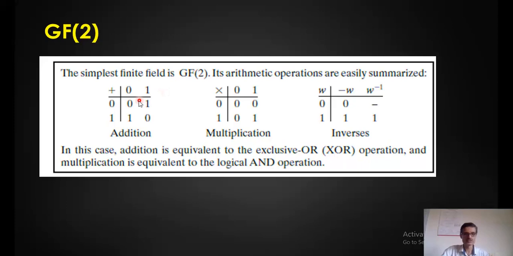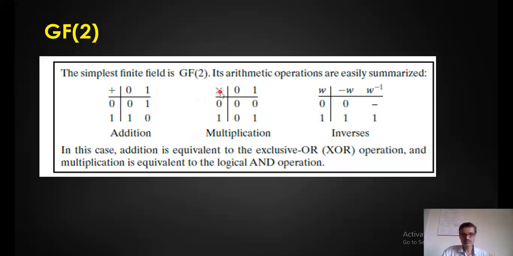So I have written those numbers in the rows and the columns, performing addition and multiplication over Galois field of 2. 0 plus 0 is 0, 0 plus 1 is 1, 1 plus 0 is 1, and 1 plus 1 is 2, but we have to reduce it modulo 2, because only 2 elements are possible. So 1 plus 1 is 2, and 2 mod 2 is 0.